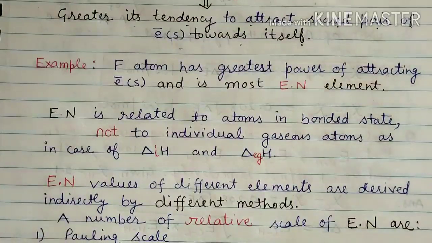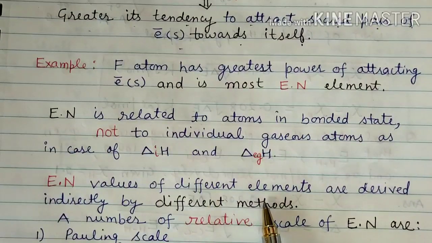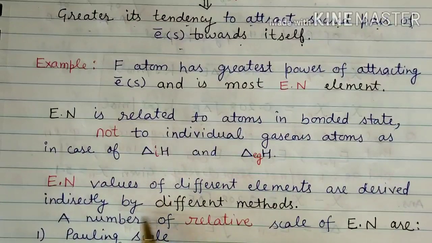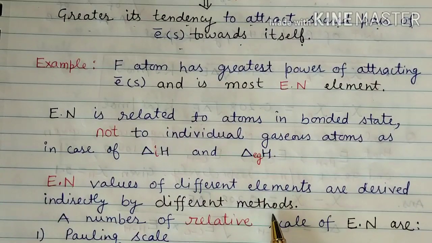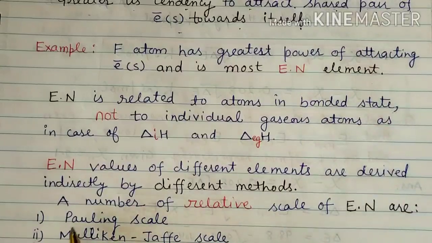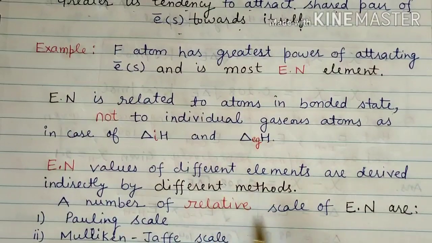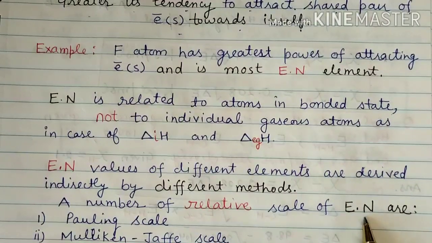Electronegativity values of different elements are derived indirectly by different methods. We can calculate the value of electronegativity by certain methods, and the most common are the relative scales of electronegativity.